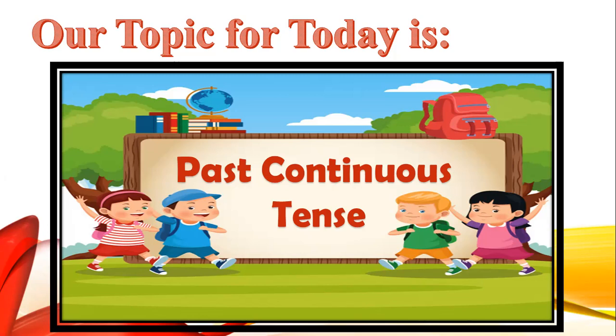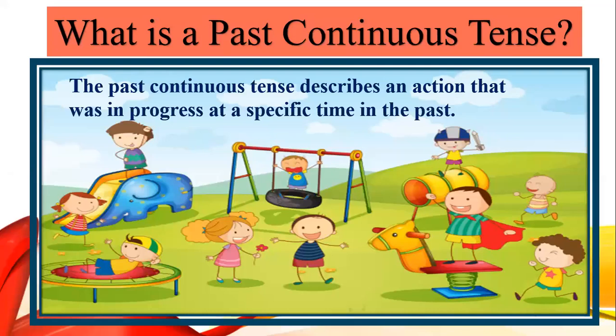Now, as you all know, continuous is derived from the word continue, which means something that is going on. So when we are talking about the past continuous tense, actually we are referring to something that is going on continuously. Okay, but at what time? For that, let's look at the definition. What is a past continuous tense? Let's read the definition together.